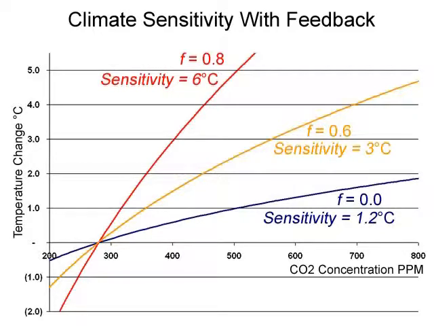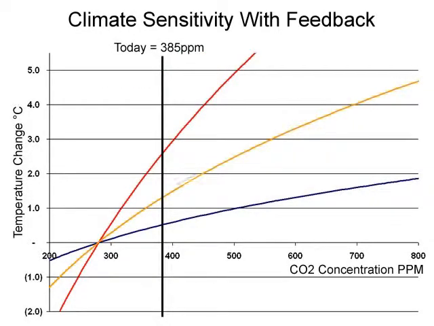So now we have several different forecasts. Which one is right? Well, remember the world has already marched partway across this chart, increasing CO2 to 385 parts per million. So we can see how well these different assumptions match history. For each feedback assumption, we can interpolate what temperature increase we should have experienced historically, having grown CO2 to 385 parts per million.